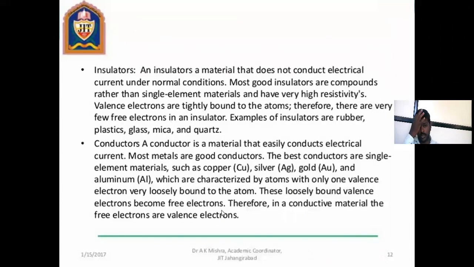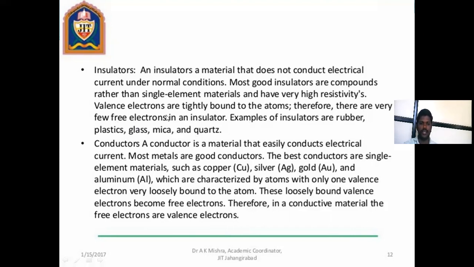That is an insulator. What is meant by insulator? An insulator is a material that does not conduct electrical current under normal conditions. Most good insulators are compounds rather than single-element materials. They have very high resistivity, and valence electrons are tightly bound to the atoms. Therefore, there are very few free electrons in an insulator. For example, insulators are rubber, plastic, glass, mica, and quartz.